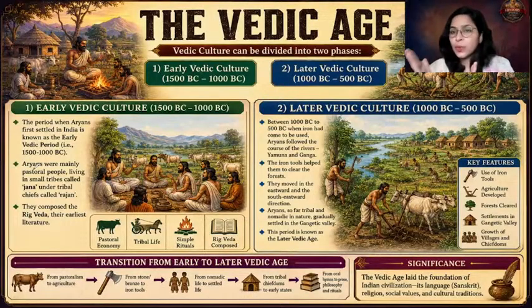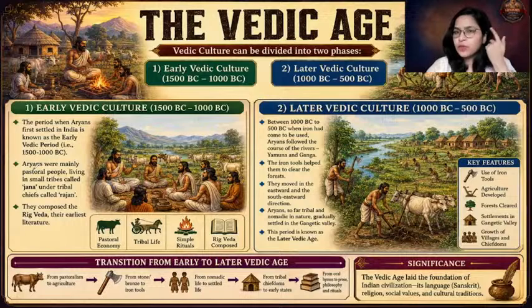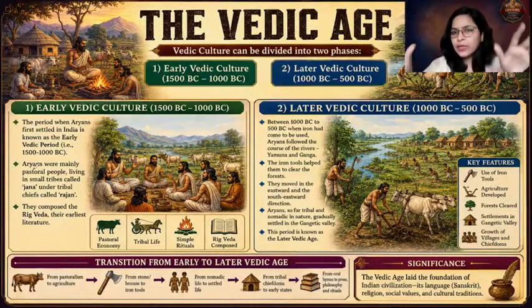And the later Vedic age is significant because iron changed everything. Because of the discovery of iron, they were able to clear the dense forest and luxuriant vegetation. Not everything, but definitely whatever area they wanted for their survival and settlement, they cleared.